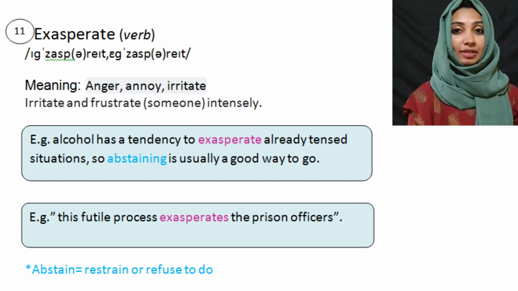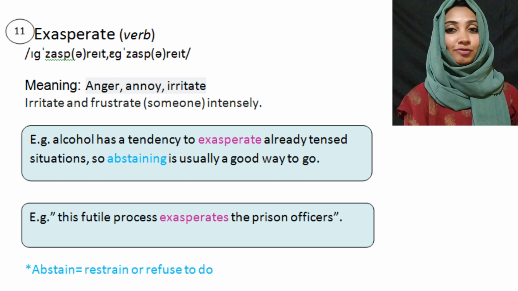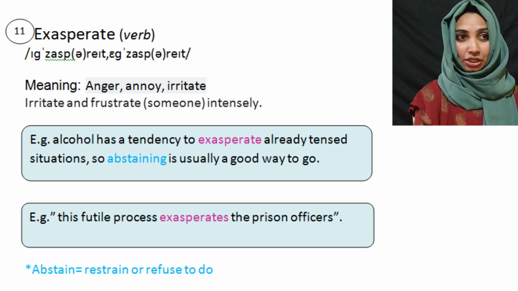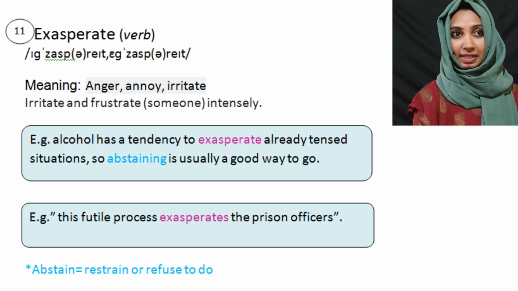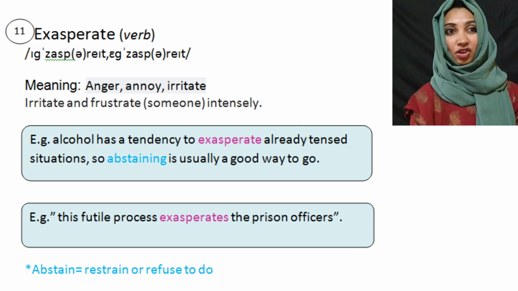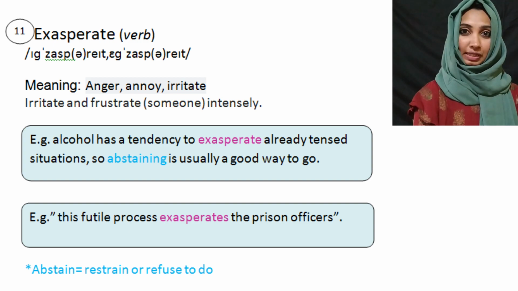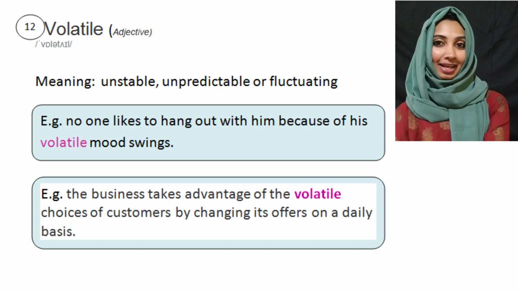It's a verb. Okay, exasperate, verb. Its third form is exasperated. Okay, this futile process exasperates prison officers. Means this process irritates prison officers. Okay, so exasperated.